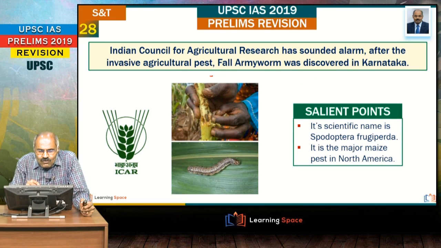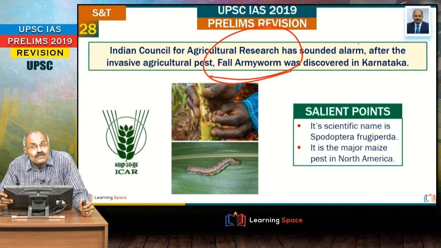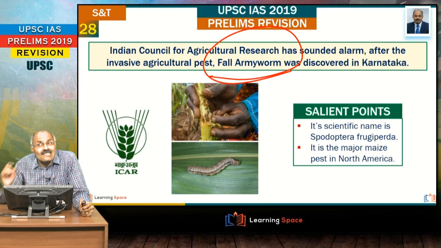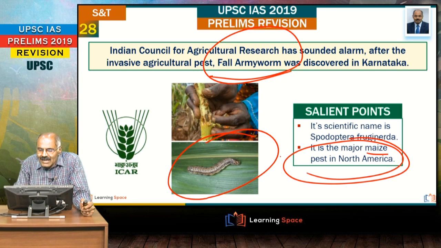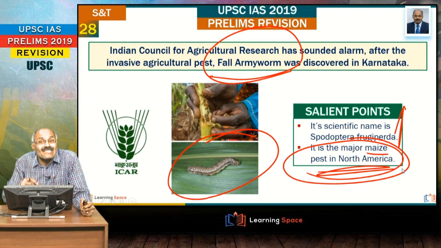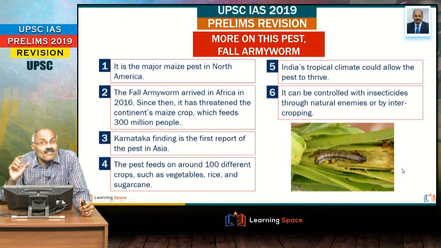This is about the fall armyworm. Right friends, this is threatening across the world. Now the agriculture sector is fearing this fall armyworm, and it is the major maize pest in North America, and the scientific name I have given here. So the fall armyworm is the major maize pest in North America, have a glance at it.